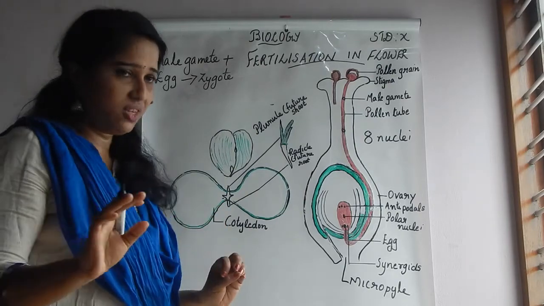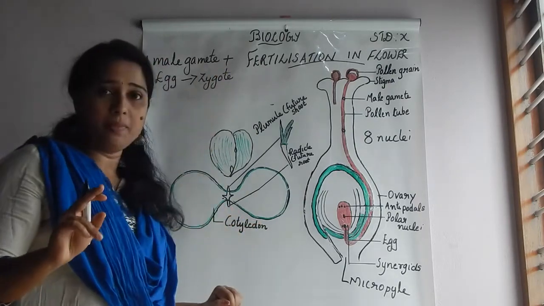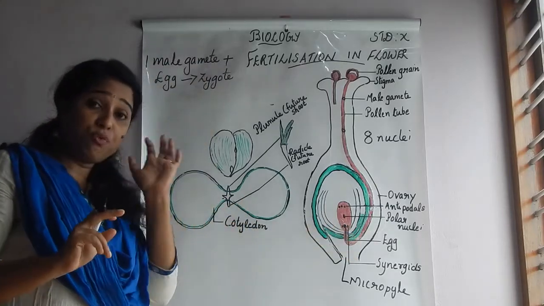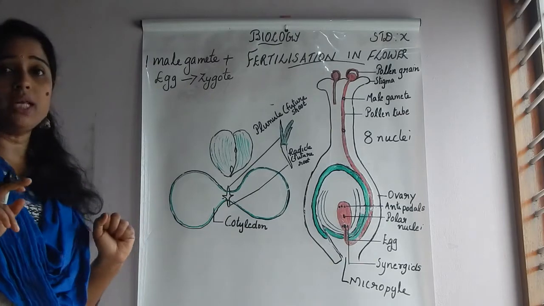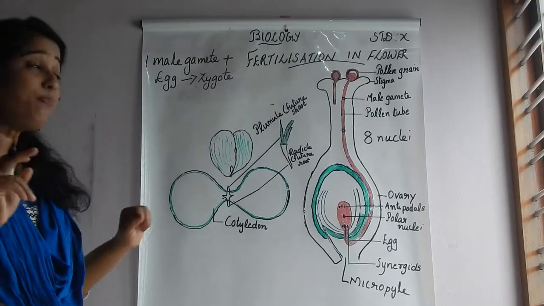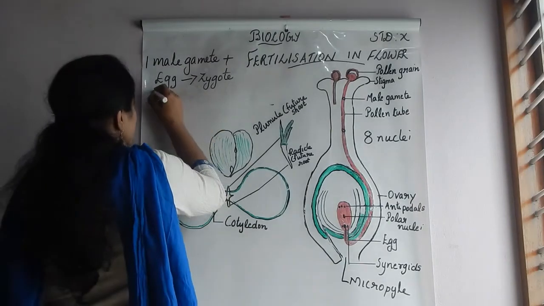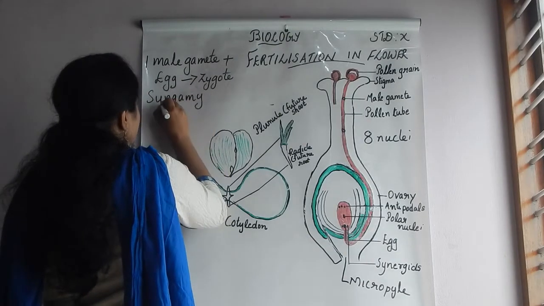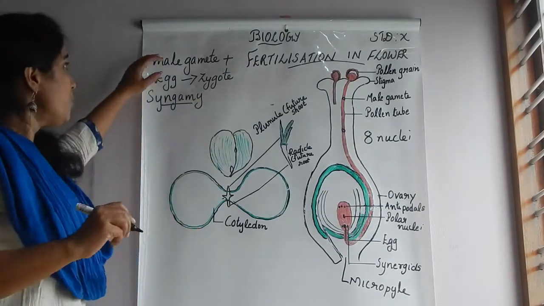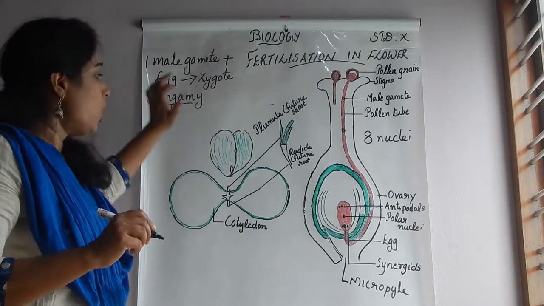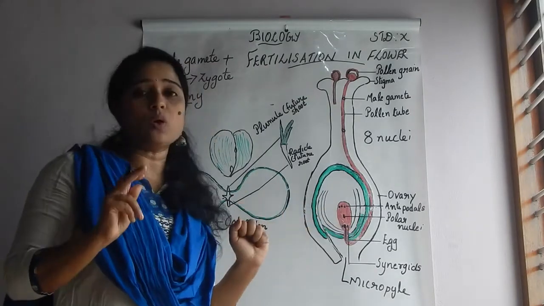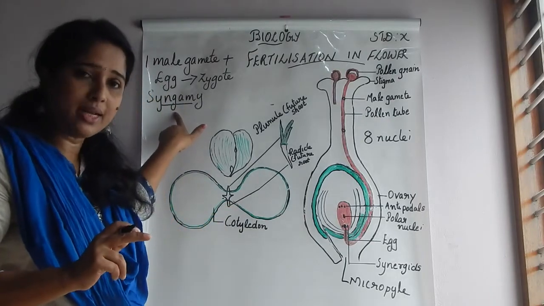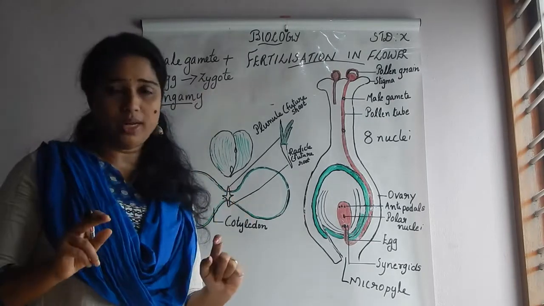The main fertilization is this: one male gamete fuses with the egg, and a zygote is formed, and that process is known as syngamy. Note this down. That process of fusing one male gamete with the egg is known as syngamy, and the product is the zygote.